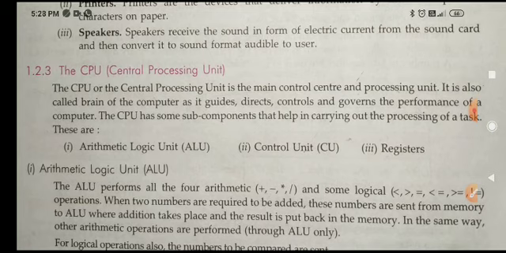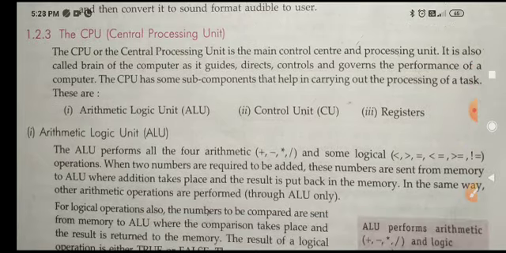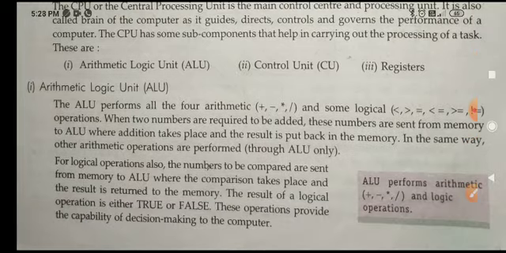Now we will discuss here about the CPU, which is known as central processing unit. It is also the brain of the computer. It is also known as microprocessor, which has basically three parts: arithmetical logical unit, control unit, and registers. Okay, first of all we will discuss about arithmetical and logical unit.